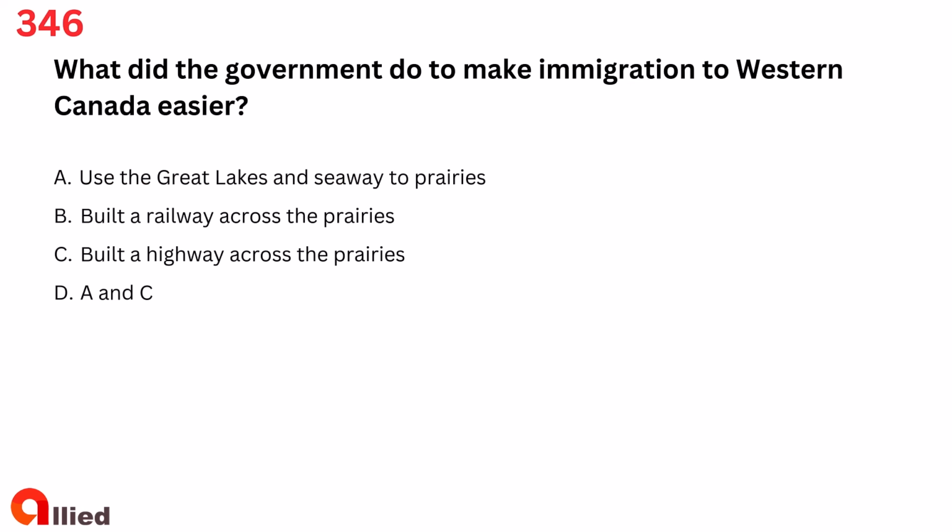Question 346. What did the government do to make immigration to Western Canada easier?